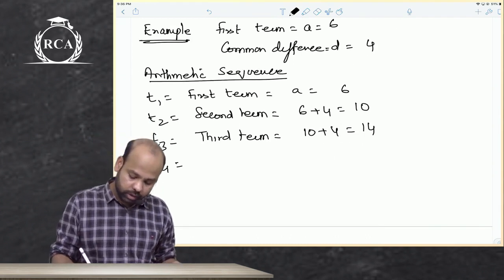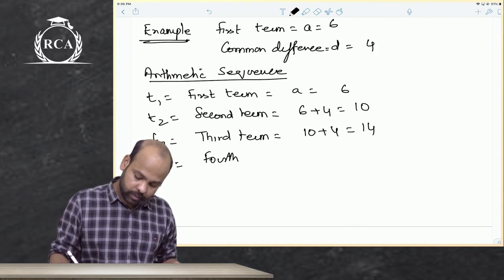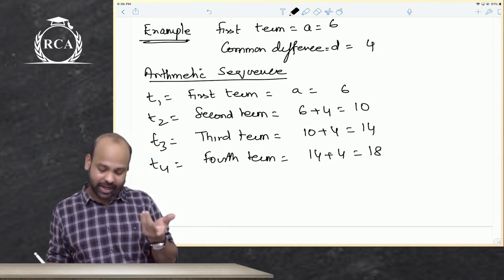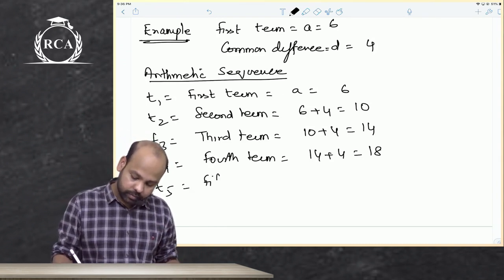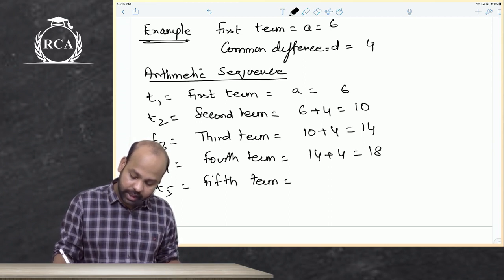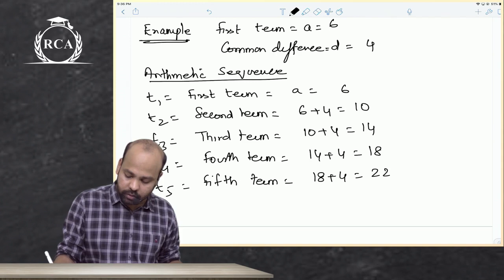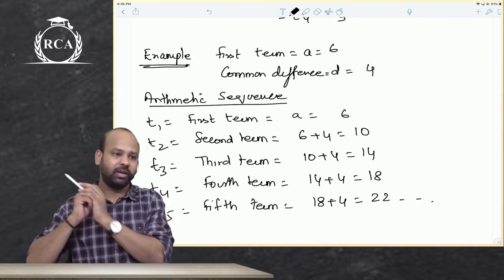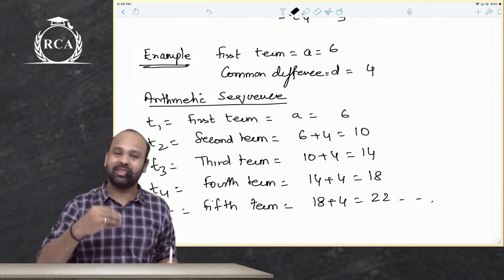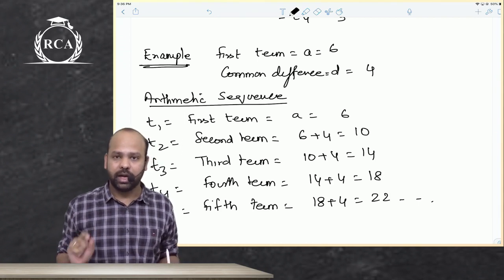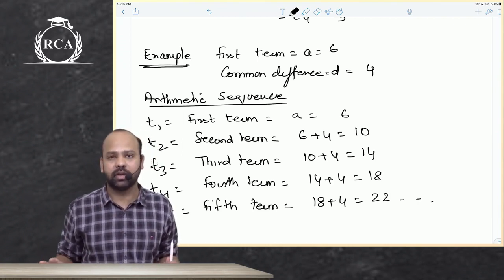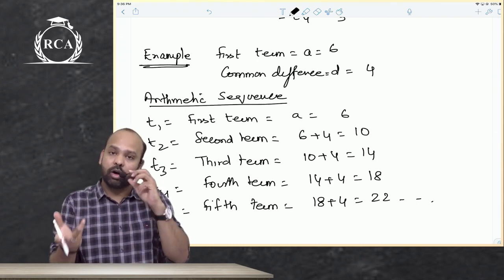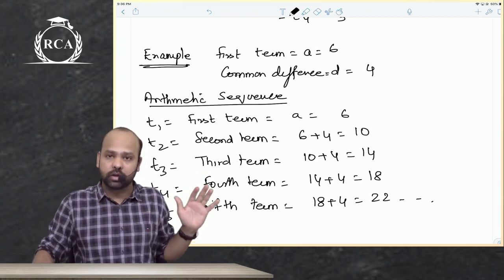If I talk about the fourth term, it should be 4 more than the third term, and that is 18. You'll be like, sir, this is very simple. Listen, beta. The fifth term will be 18 plus 4, 22. So when I say the first term is 6 and the common difference is 4, it basically means every term will be 4 more than the preceding term, and that is how you say the common difference is 4. Understood?